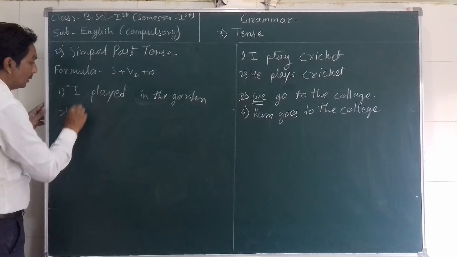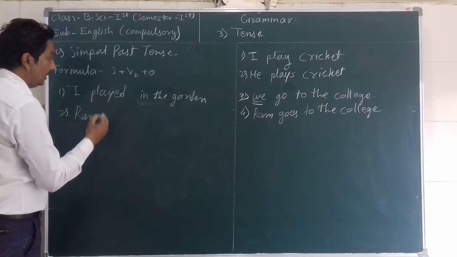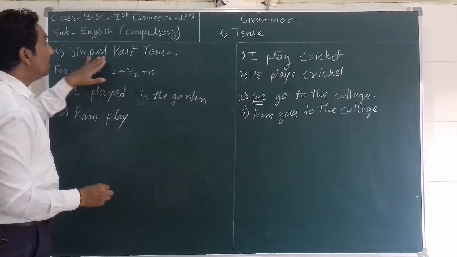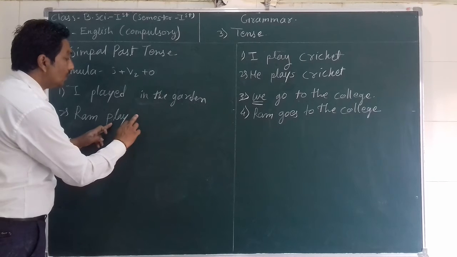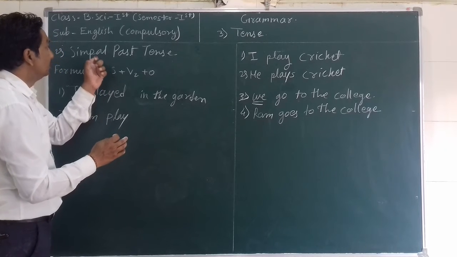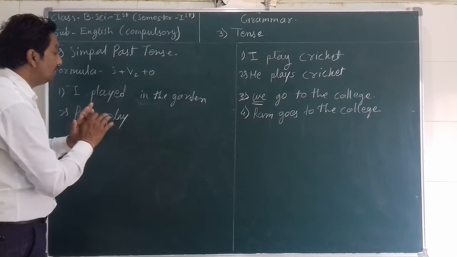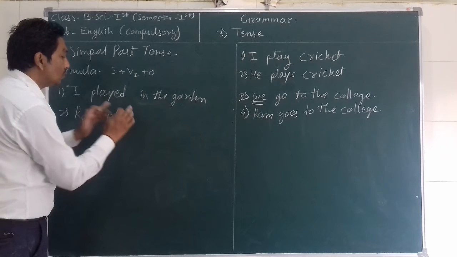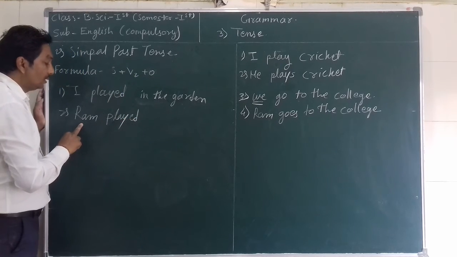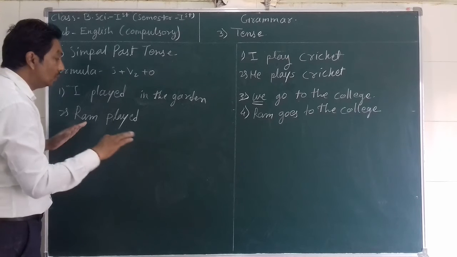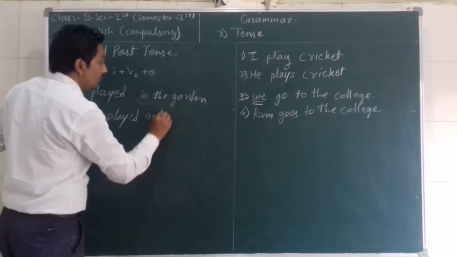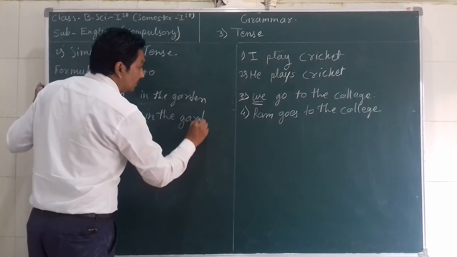Next sentence, suppose Ram, you need to take this verb play. So in simple past there is no need to use s or es to the verb. That is only useful in simple present tense. In simple past tense there is no need to use suffix s or es to the verb. In this tense we use second form of the verb. So if the subject is he, she, it or singular noun, no need to use s or es suffix. Always use second form of the verb. Played in the garden.